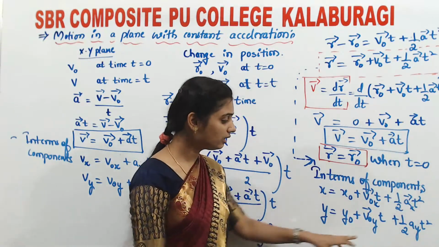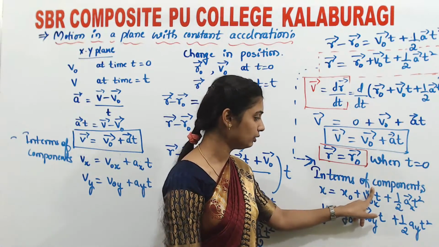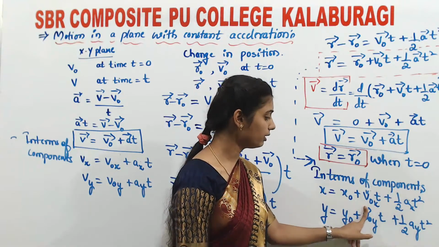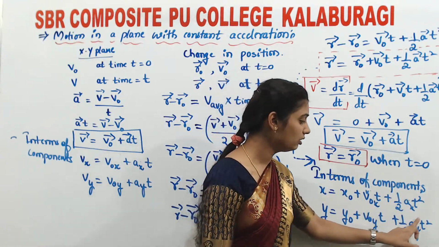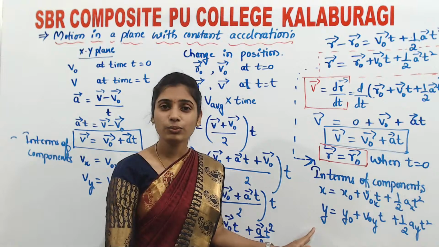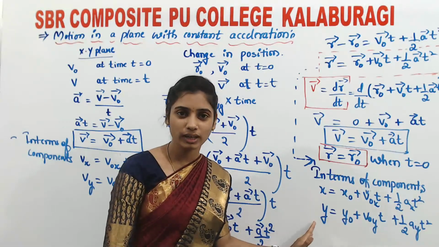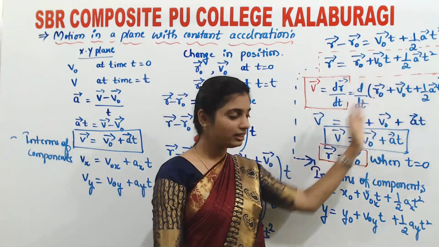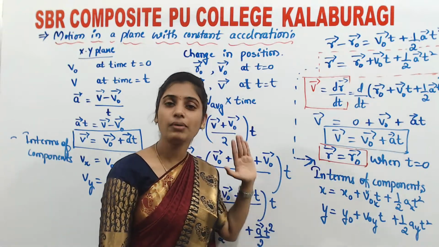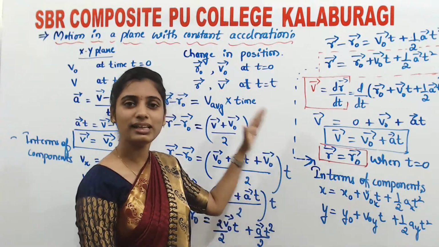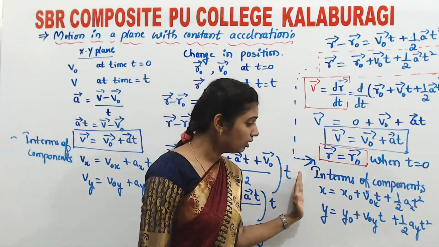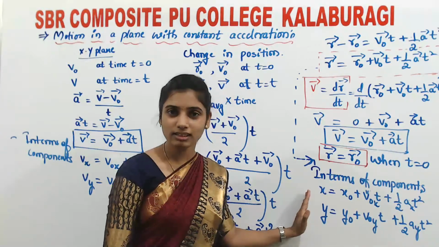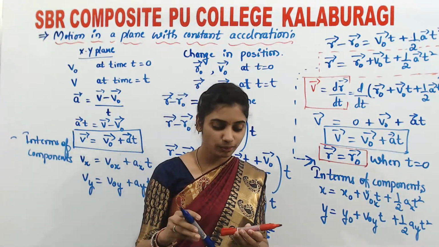Again and again I am saying, if you have written x and y, you can remove the vector. Look at these things. I have written the equations of motion along the x and y directions by using the position vector equation r naught plus v naught t plus half a t squared. The same thing applies to the x-axis as well as the y-axis. So by looking at these equations, I can say the two-dimensional motion of a body